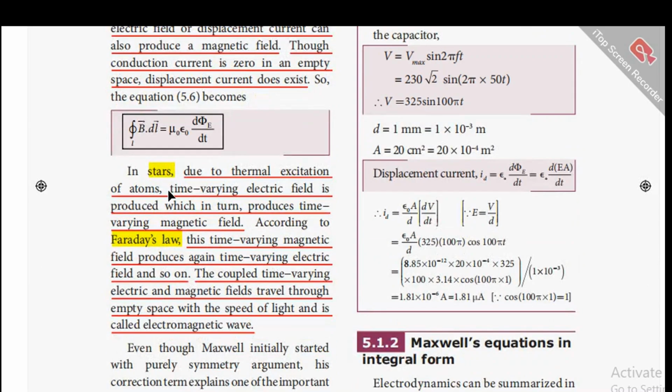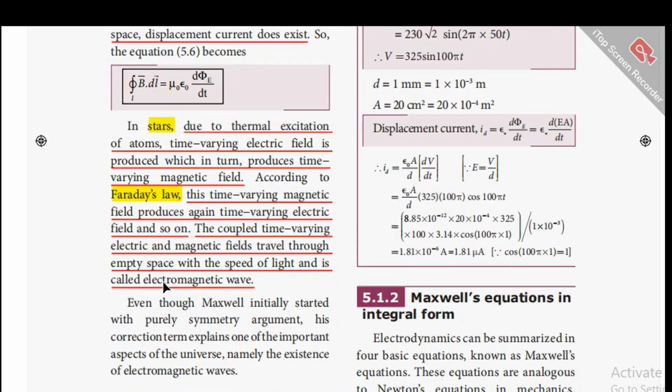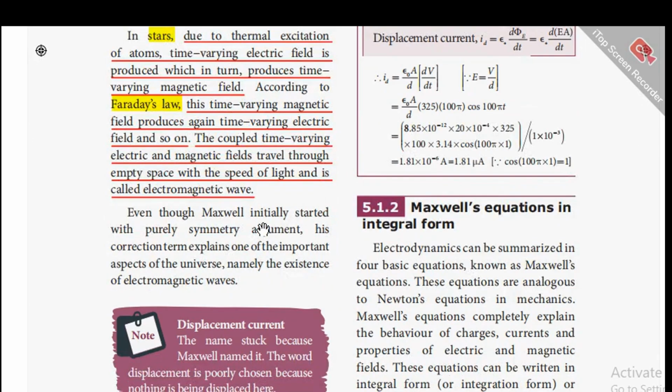In stars, due to thermal excitation of atoms, time varying electric field is produced, which in turn produces time varying magnetic field. According to Faraday's law, this time varying magnetic field produces again time varying electric field, and so on. The coupled time varying electric and magnetic fields travel through empty space with the speed of light and is called electromagnetic wave. Even though Maxwell initially started with purely symmetry argument, his correction term explains one of the important aspects of the universe, namely the existence of electromagnetic waves.